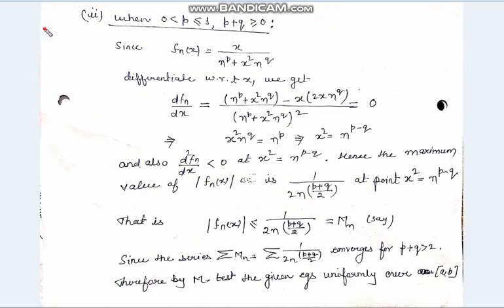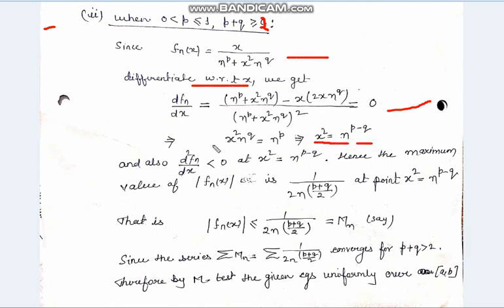Now we will discuss the second case, when p lies between 0 and 1 and the sum p plus q is strictly greater than 2. Since f_n(x) is equal to x upon n to the power p plus x square into n to the power q, now differentiate this function with respect to x, we get df_n(x) upon dx equal to this one, and put df_n upon dx equal to 0, we get x square equal to n to the power p minus q.